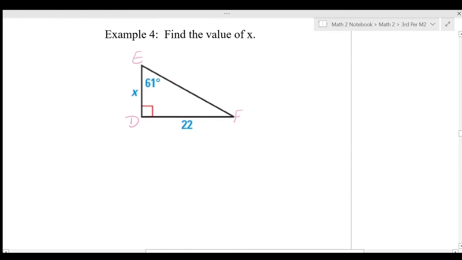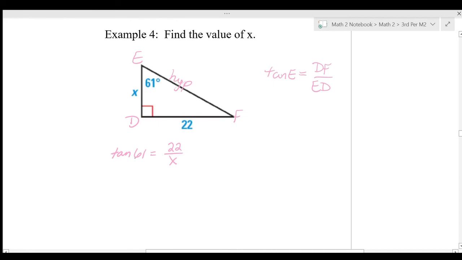So again, we're going to use tangent. We're going to have tangent of 61 degrees is equal to opposite over adjacent. So I jumped a couple steps there. Tangent of angle E, which is the one they gave me, would be equal to the opposite side, which is DF, the other two letters, over the adjacent side, ED. Not EF, because EF is the hypotenuse. So we're not going to use it for tangent at all. Okay, then I plugged in E was 61 degrees, DF is 22, and ED is X.